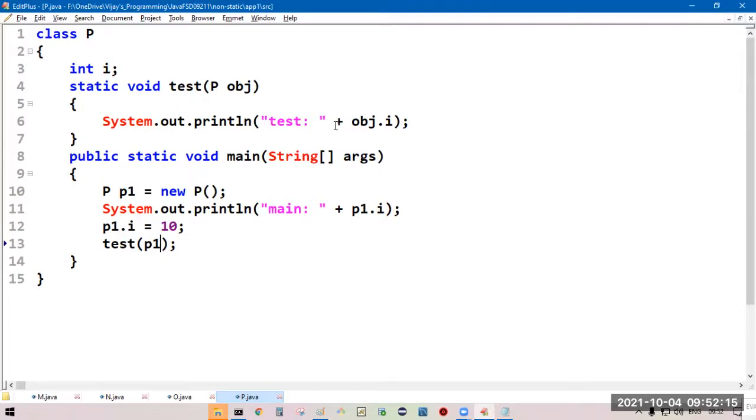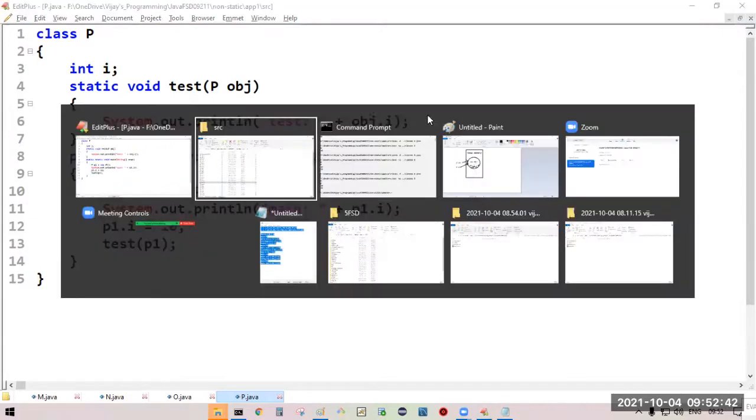Fine. Now test: obj.i, you will get 0 only. Obj is also pointing to the same object. Obj.i, you will get 0. Sorry, not 0, it is 10, because we have modified it now. P1.i we have modified from 0 to 10. So test: you will get 10. Main: 0, test: 10.